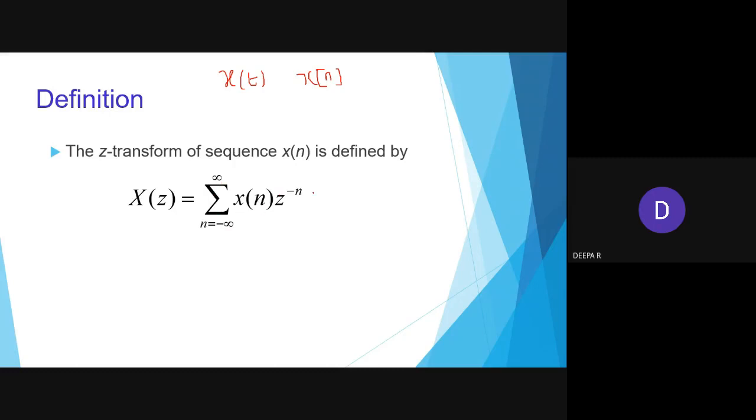Now we are going to derive the Fourier transform expression. Let us substitute z equal to e power j omega.